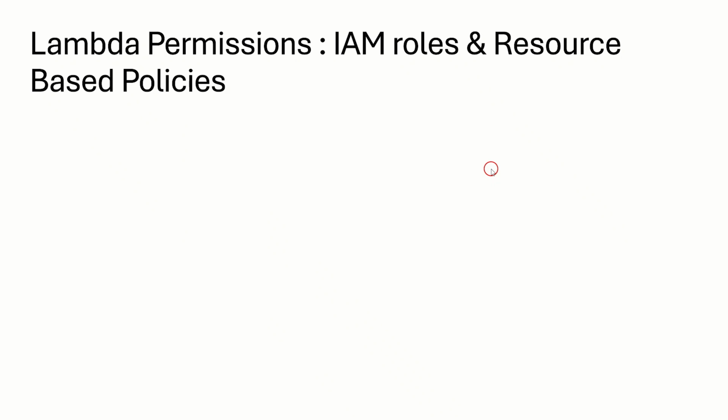Okay. Until now, we have seen Lambda's permissions in theory, but now we are going to see it in action. We have seen the difference between IAM roles and resource-based policies with respect to Lambda. Now in hands-on, we'll check our previously created Lambdas, what permissions we have added there, what execution roles we have added, and what resource-based policies we have added. We will have a look now.